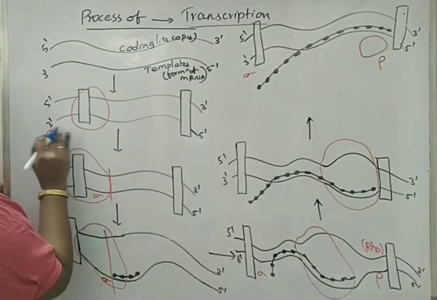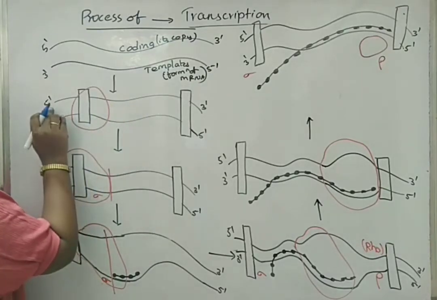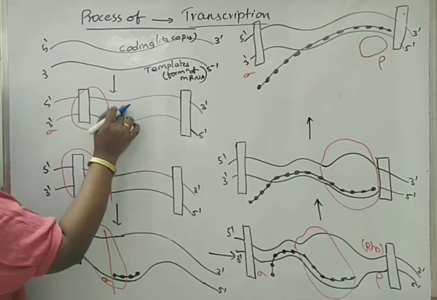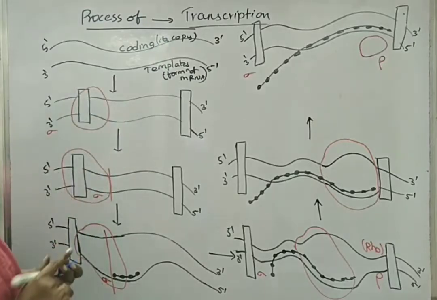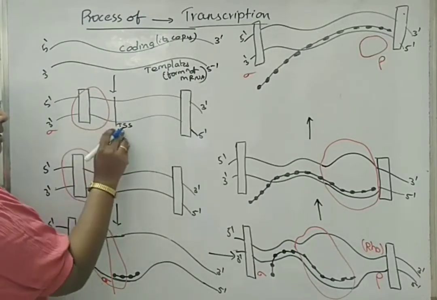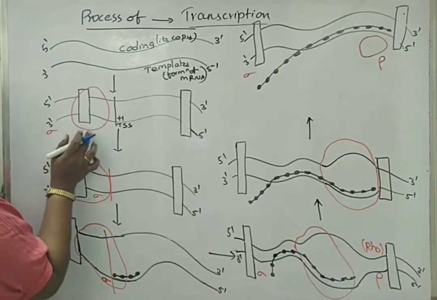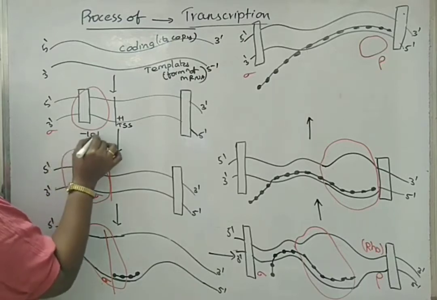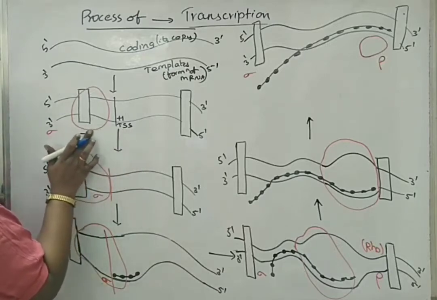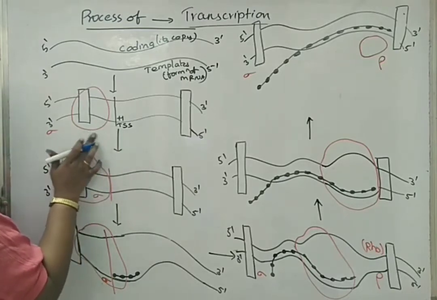As we have discussed before, what are the substances included in the mRNA? Double-stranded DNA. Now, the 5' to 3' directed strand is the coding strand, which is also called the sense strand. Now, the promoter is somewhat away from the area where transcription has to begin. This can be called the transcription starting area, which we indicate with +1. A little bit away from that, in case of prokaryotes, it will be -10 base pairs away from the TSS, the transcription starting site. In case of eukaryotes, it will be -35 base pairs away from the transcription starting site.